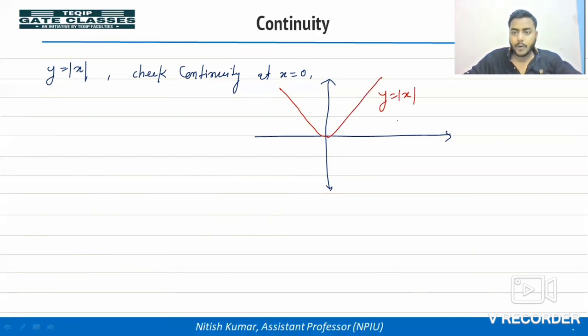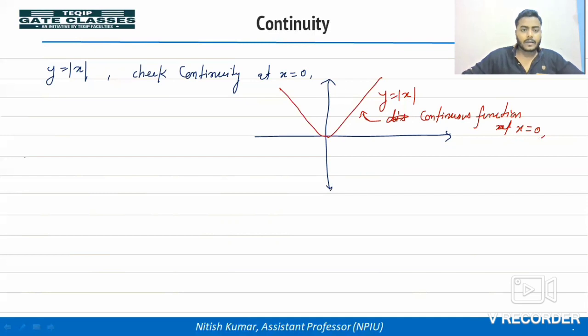This is the graph of mod x. You can see this graph we can draw without lifting a pen, and there is no sudden break, the graph is not broken. So by drawing the graph, we can call this function a continuous function at x is equal to 0. We can say so, right?